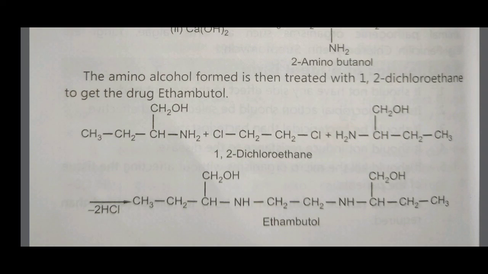It is used orally. Generally, it is given together with other anti-tubercular drugs for treatment of pulmonary tuberculosis. It is used along with other medications to treat a number of infections including tuberculosis, Mycobacterium avium complex and Mycobacterium kansasii. These two are the anti-tubercular drugs. The first is isoniazid and the second is ethambutol.